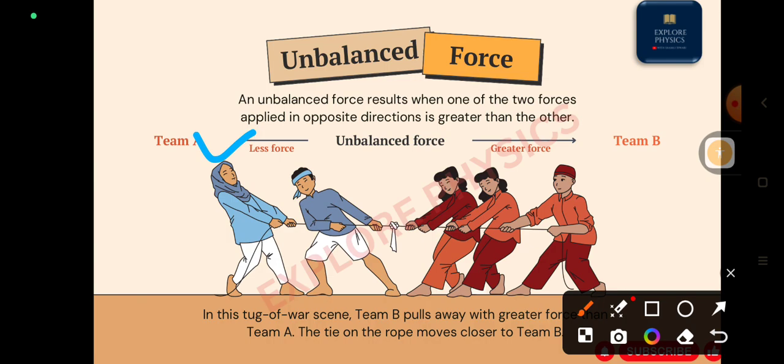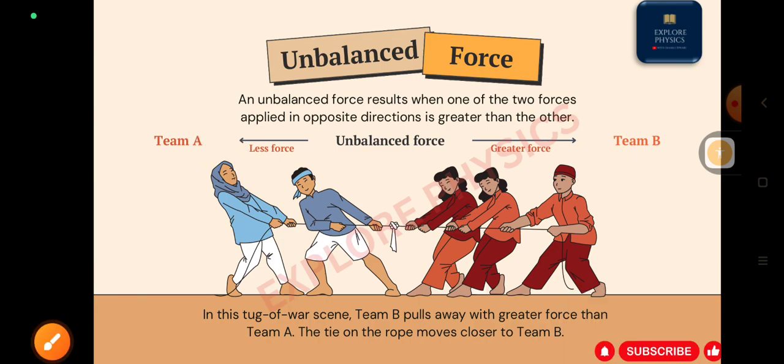How can we define the unbalanced force? An unbalanced force results when one of the two forces applied in opposite directions is greater than the other. Unequal forces acting on an object. Whenever unequal forces are acting on an object, some motion will be there for that object. Here the motion of this rope will be in this direction, towards team B, right?